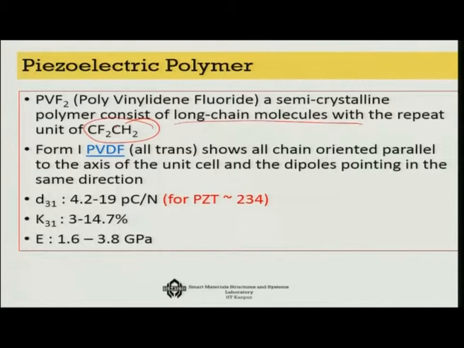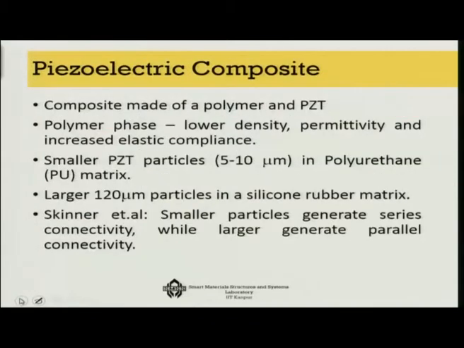Form 1 PVDF shows all trans, then cis trans etc. The D31 that you can get is not very high, at most about 19 picocoulomb per Newton. K31 is at most about 14.7%, but the modulus of elasticity is 1.6 to 3.8, which means it's pretty flexible. And with that flexibility, you can make good use of such a system as sensors.